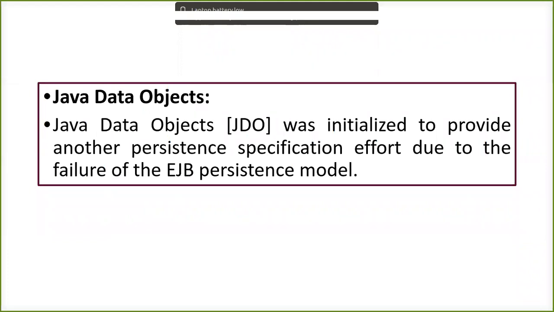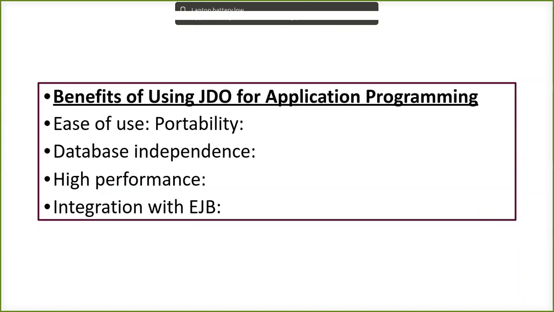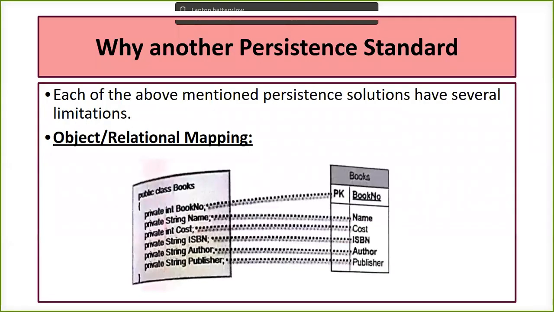Then we have JDO, which was also introduced to provide another persistence specification for data persistency. It was one of the options available to overcome the failure of the EJB persistence model. It has a number of features. It is very easy to use. It gives portability. There is data independence, which gives high performance. There is also integration with EJB.